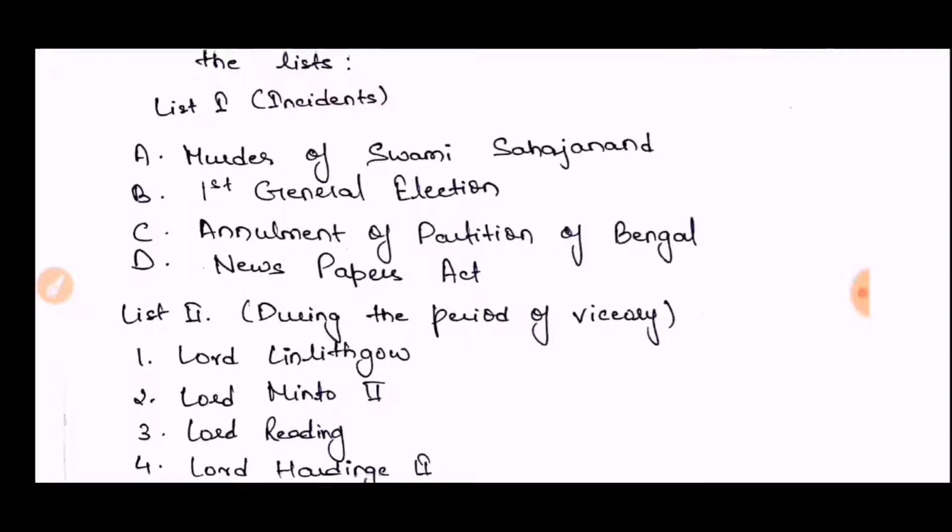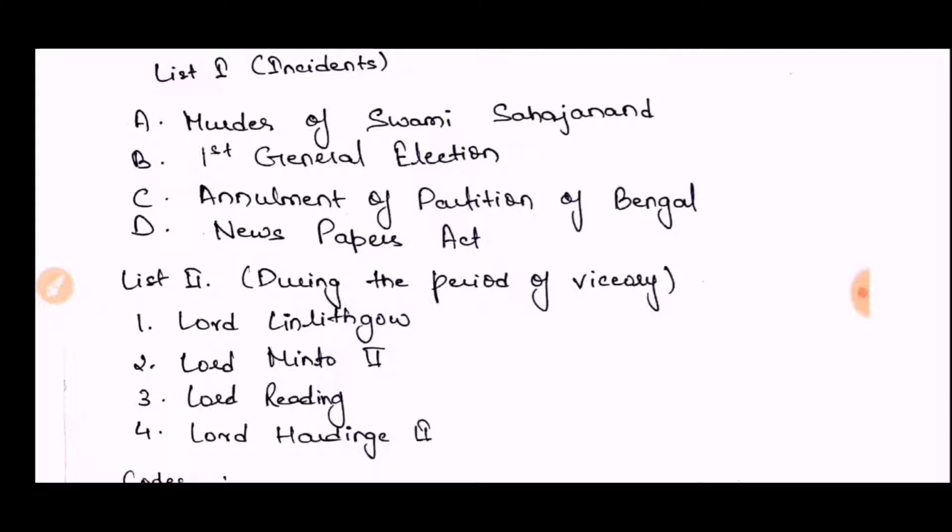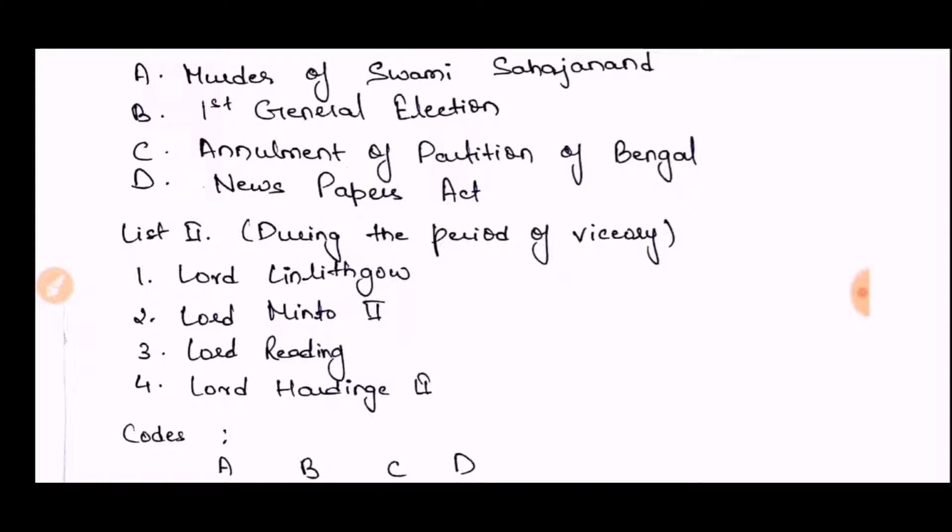The murder of Swami Sahajanand took place when Lord Linlithgow was Viceroy. The first general election was held in Lord Reading's period. The annulment of the partition of Bengal happened when Lord Hardinge II was Indian Viceroy, and the Newspaper Act was implemented during Lord Minto II.